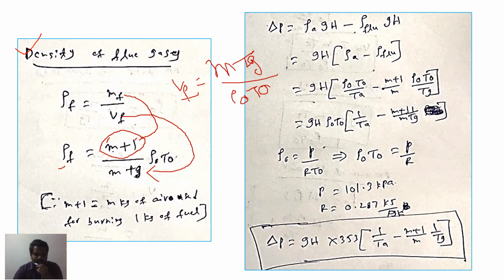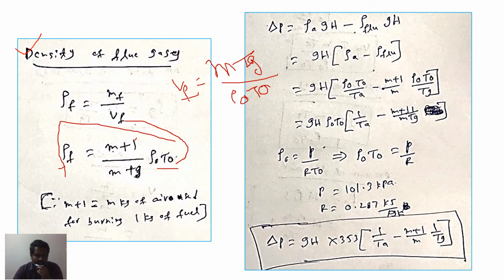So we can write it as, here you can see m Tg at the denominator, and rho naught T naught will come to the numerator, that is rho naught into T naught. Okay. So from this equation we can find the density of the flue gases.